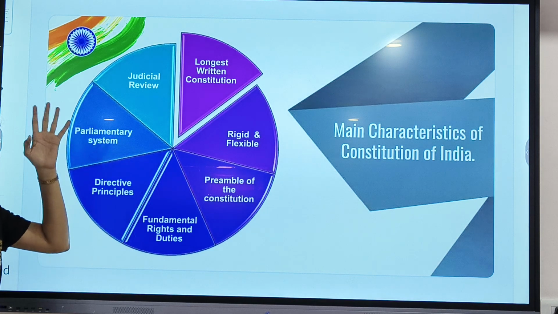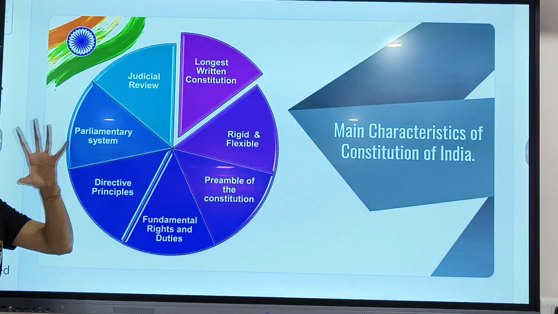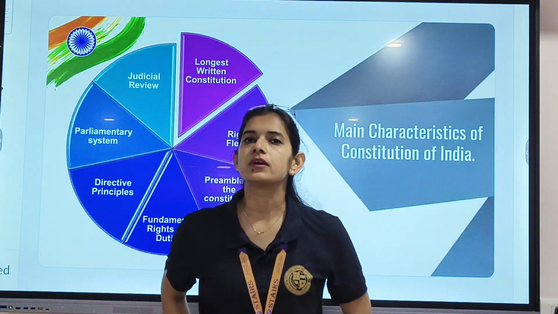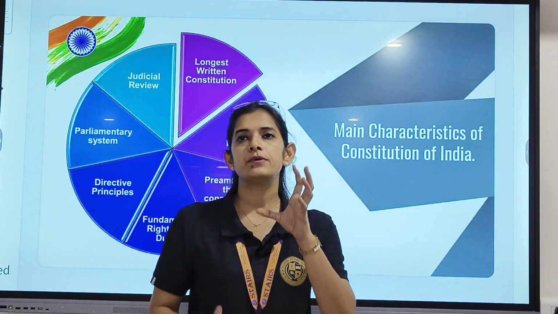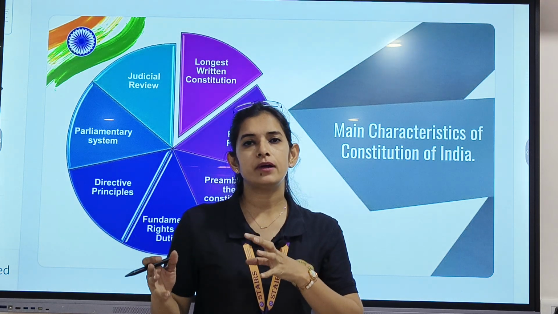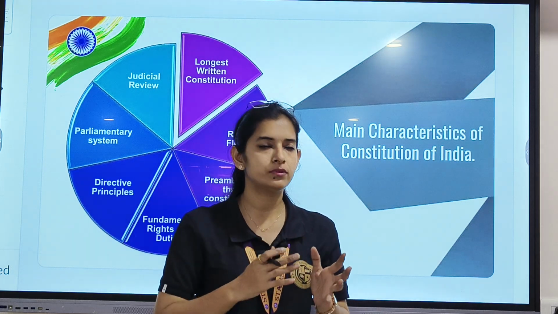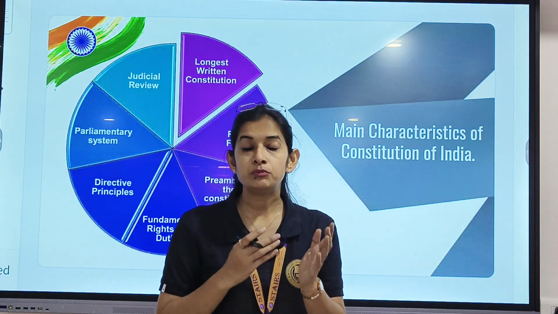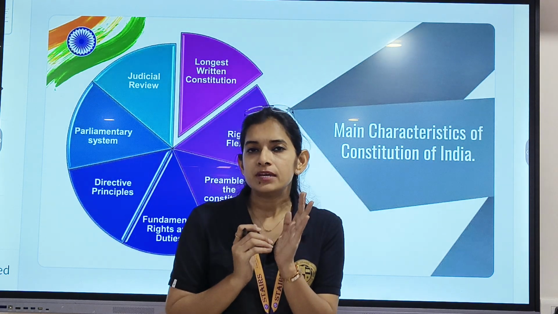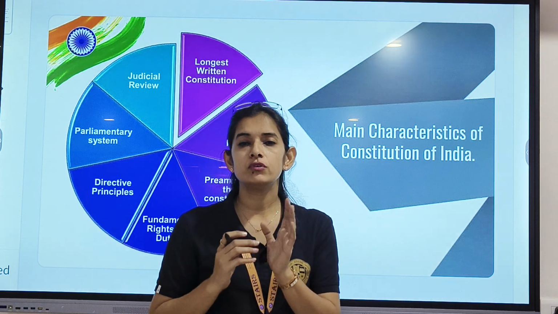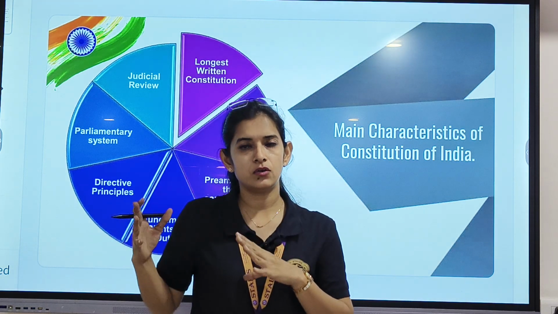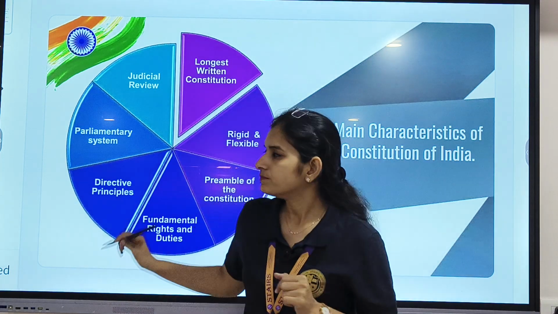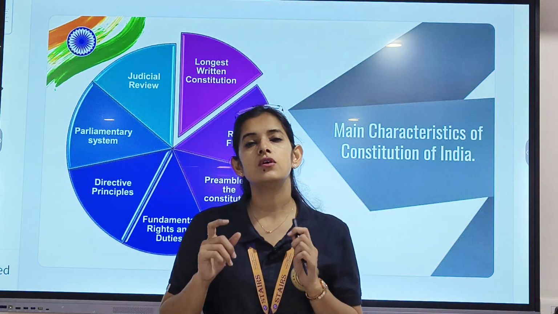It is a parliamentary system. It is divided between Lok Sabha and Rajya Sabha. Judicial review, one of the important topics. What is judicial review? For example, if there is any law which is passed by the parliament, but the people are not agreeing to that law, right? The people are actually protesting against that law. So there must be some institution which would be monitoring whether the laws made by the parliament are correct or not, right? So the work of the judiciary is judicial review.